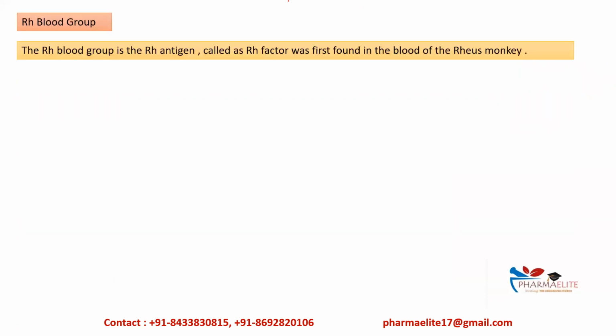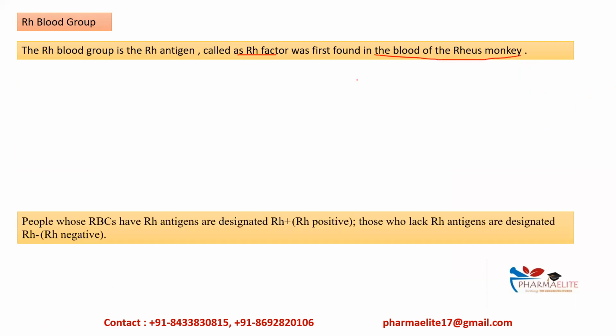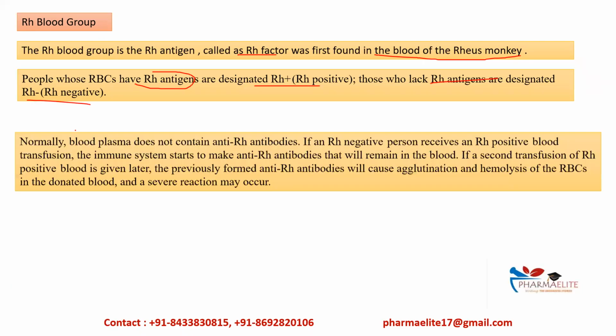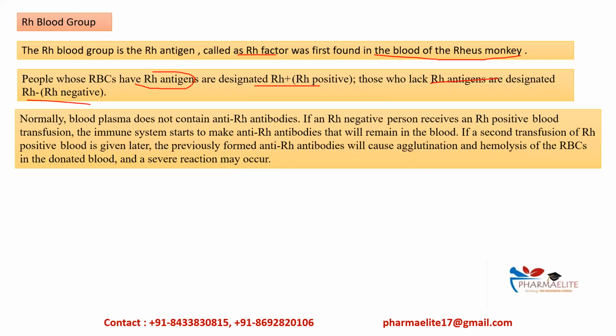Now we'll see the Rh blood group. The Rh antigen, called Rh factor, was first found in the blood of the rhesus monkey. People whose RBCs have Rh antigens are designated as Rh positive, and those who lack Rh antigens are designated as Rh negative. Normally, the plasma does not contain anti-Rh antibodies, okay?